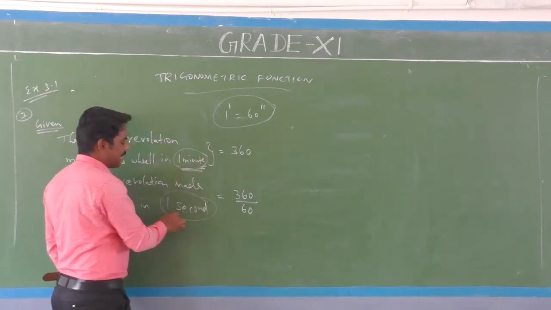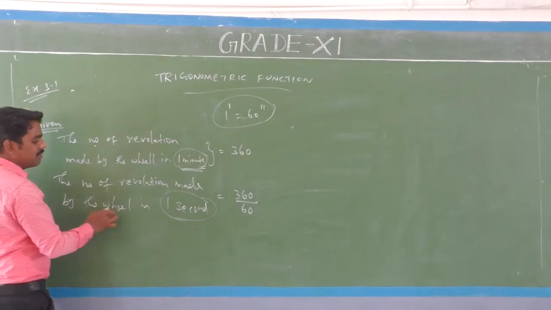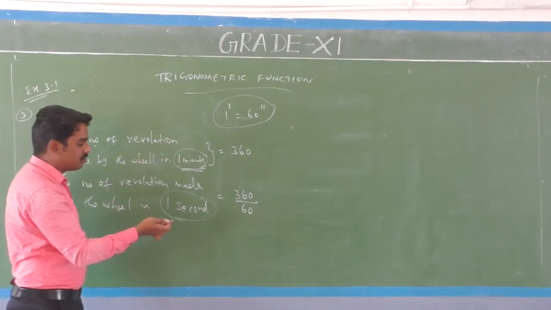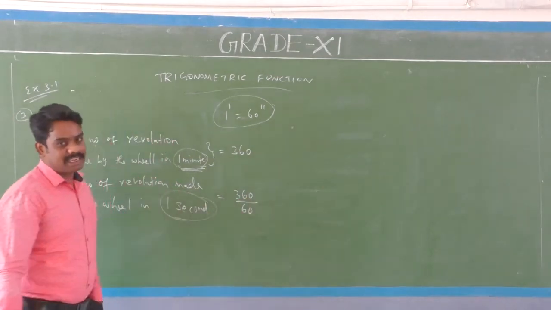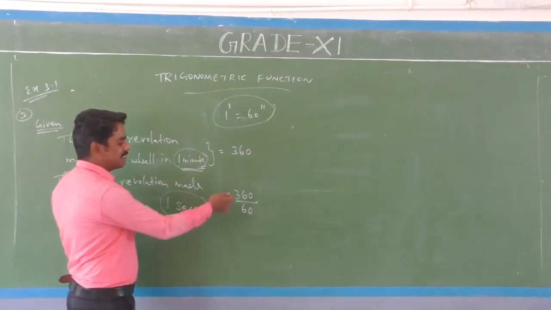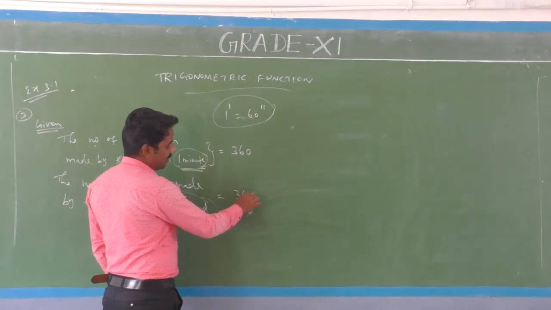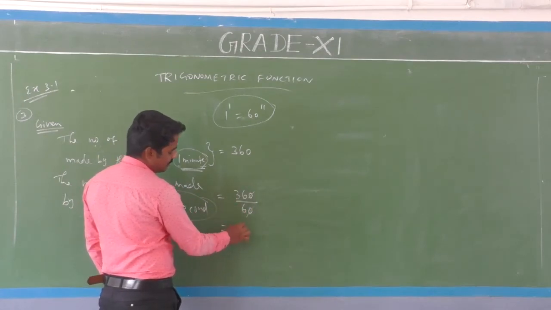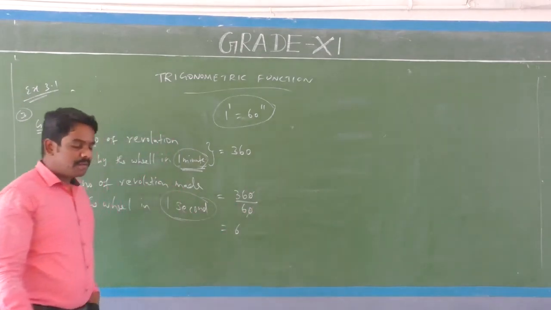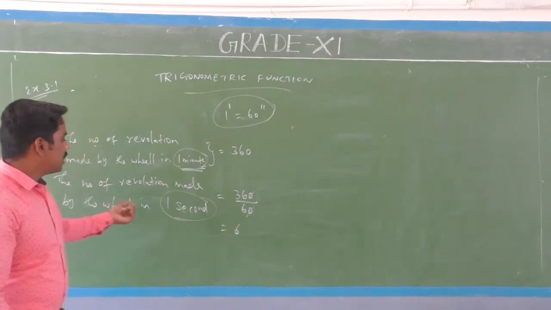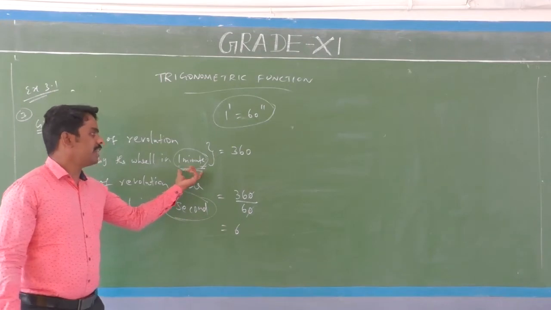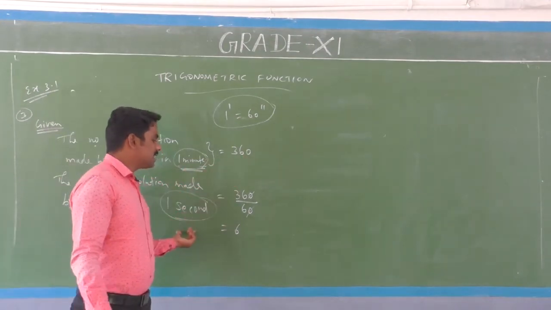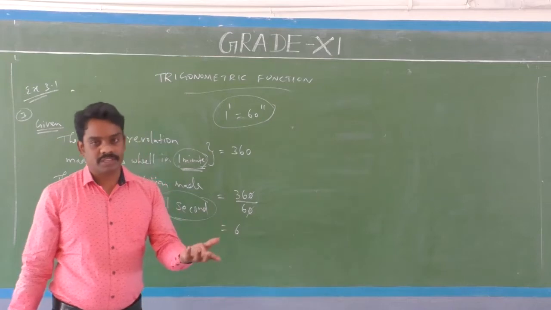Now, the number of revolutions made by the wheel in 1 second is equal to 360 into 1 by 60, that is 360 by 60. Zero cancels, the remaining 36 by 6, so 6 revolutions. Given 360 revolutions in 1 minute, then in 1 second it is 6 revolutions.